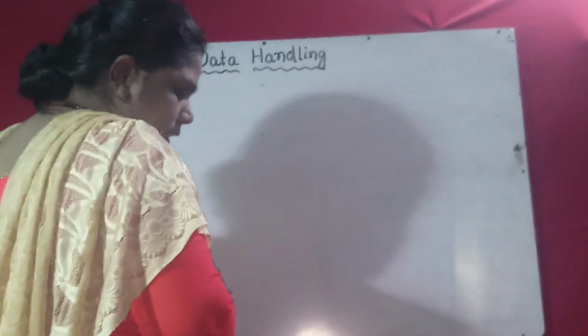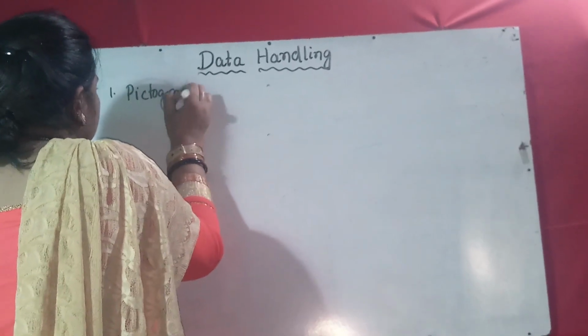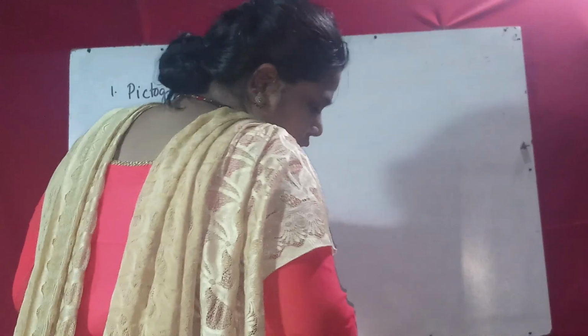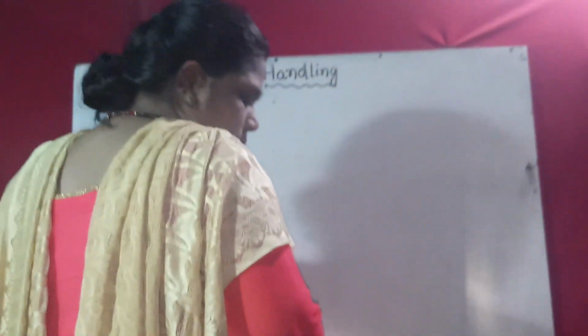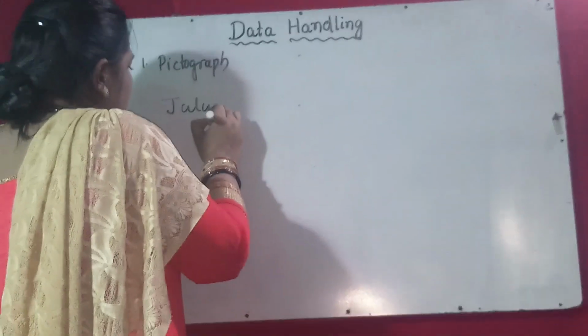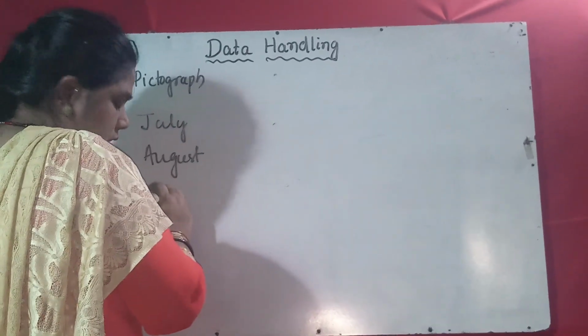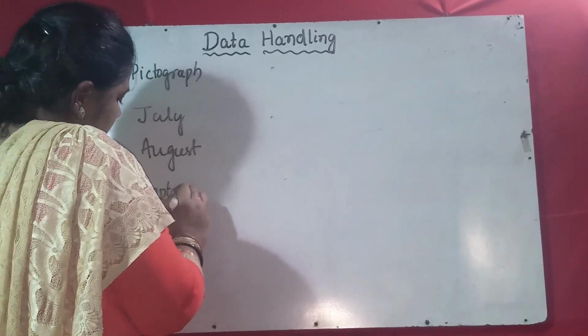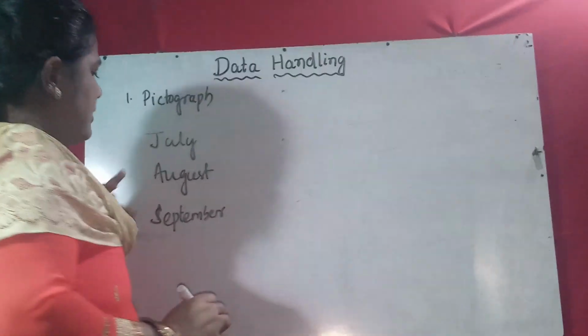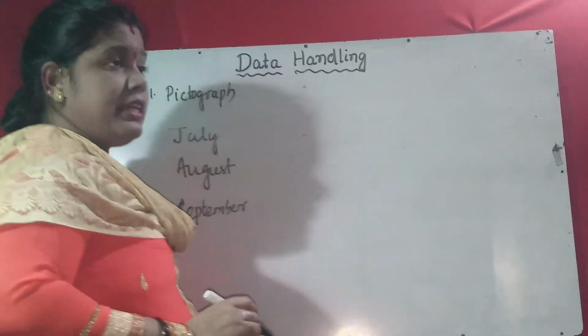So first is the pictograph. How can you represent data graphically? The first one is the pictograph. So what is a pictograph? Suppose your data is for the month of July, then August, September. Suppose 3 months: July, August, September. How many cars were sold or how many cars were made by a company?